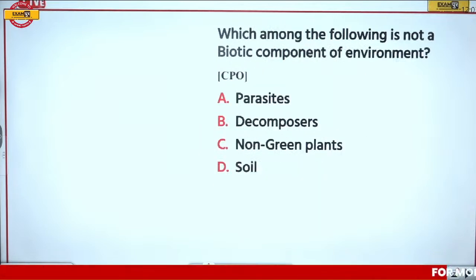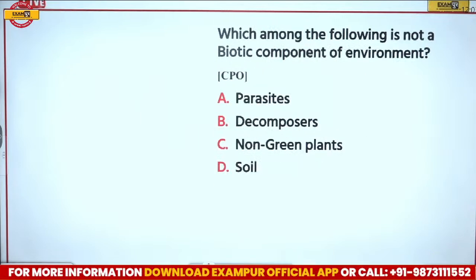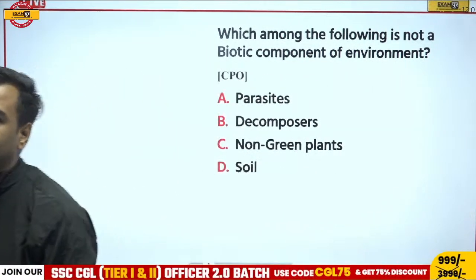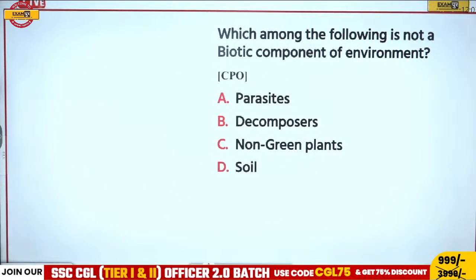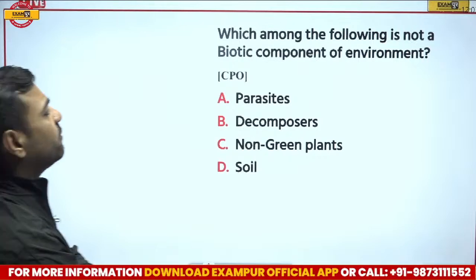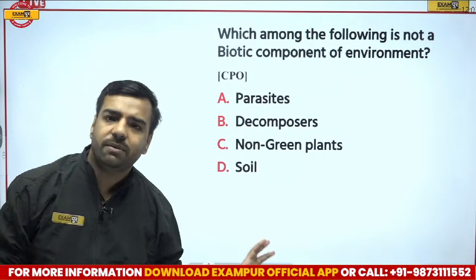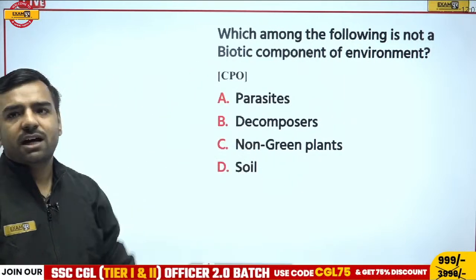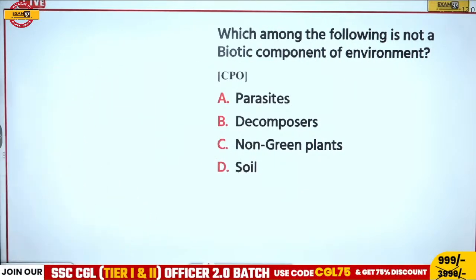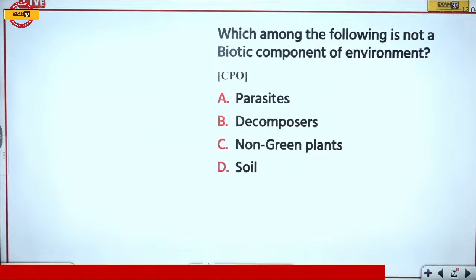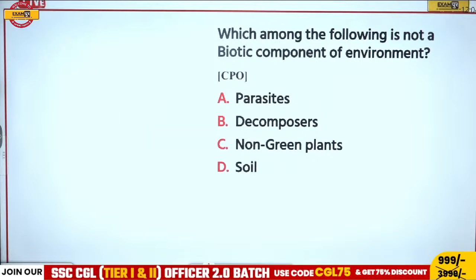Next we have, which among the following is not a biotic component of the environment? Now this is quite basic one. I guess you can answer this part. Yes. So I'm talking about this question where the question is, which among the following is not a biotic component of the environment? Now what is biotic? What is abiotic? We'll be understanding that. But before that, I want the answer. So Akleshwar and all, waiting for the answer please. What is the correct answer over here? Answer please, answer.